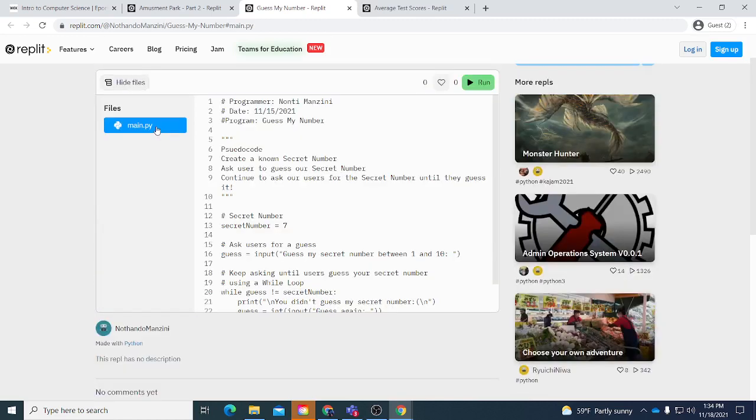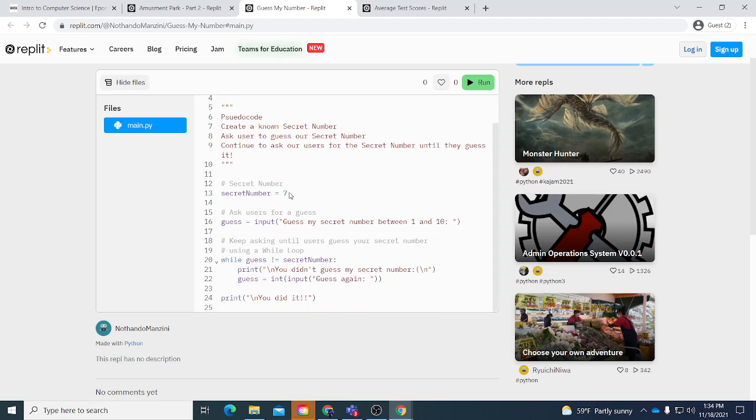So going to the files, main.py, using our pseudocode, again enforcing what we're going to do and the order we're going to do it in. We have this known value as 7. Our secret number is 7. So we have to guess using our variable guess and input, trying to guess the secret number. We're not trying to give them the secret number. They're going to guess it.